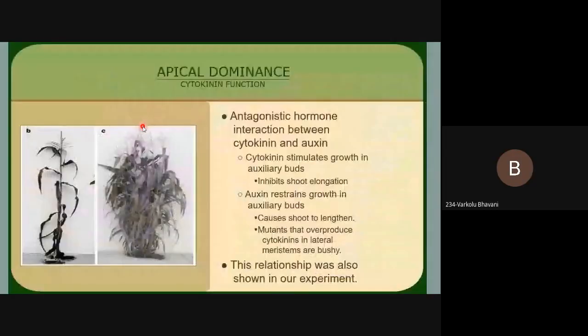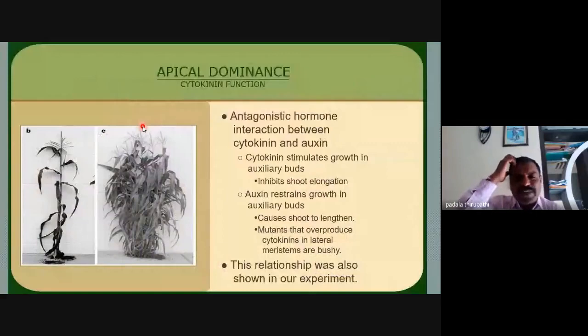Okay, sir. Then apical dominance. Actually apical dominance is regulated by auxin, you know, auxin, apical dominance. But here in apical dominance there is an antagonistic hormone interaction between cytokinin and auxin. Cytokinin stimulates growth in auxiliary buds. Remember, my dear friends, cytokinin induces auxiliary buds and inhibits shoot elongation. But auxin restrains growth in auxiliary buds, while promoting the terminal bud, you know. So this is the controversy, this is the opposite stimulation, opposite induction by auxin and cytokinins, my dear friends.